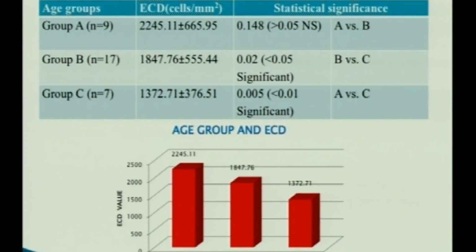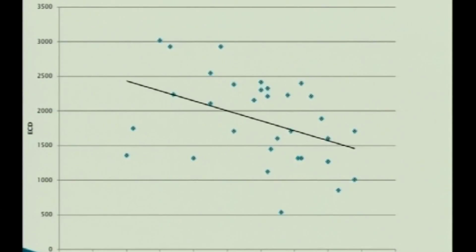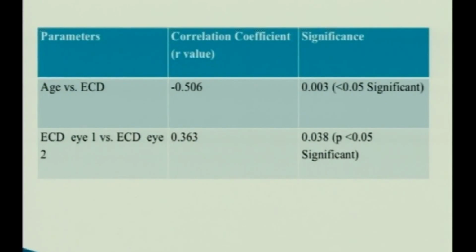When you take age versus ECD, for the 3 groups, these were the respective ECDs. While comparing the various groups, A versus C and B versus C, the difference in ECD was found statistically significant. Both had significantly higher ECD values than group C, that is more than 75 years of age. We also did a correlation of age versus ECD and found a negative correlation with a value of minus 0.506, which was significant. With increasing age, ECD decreased.